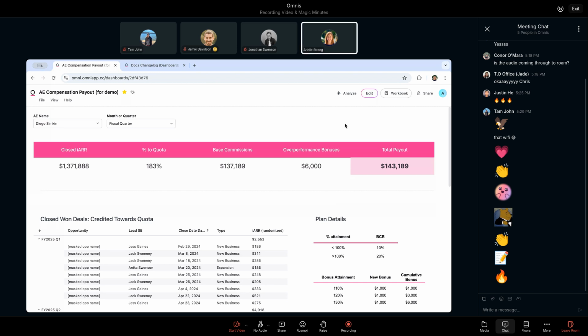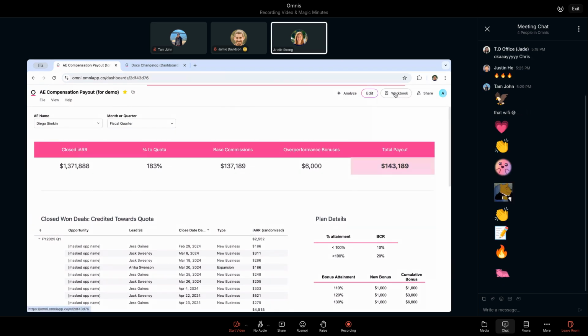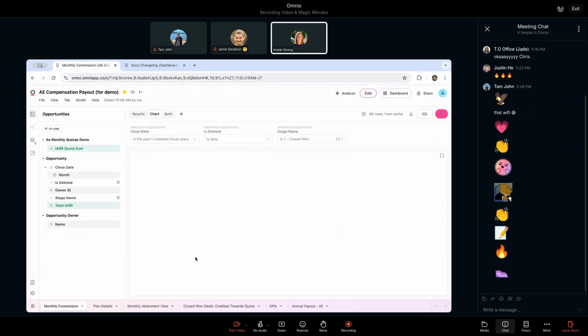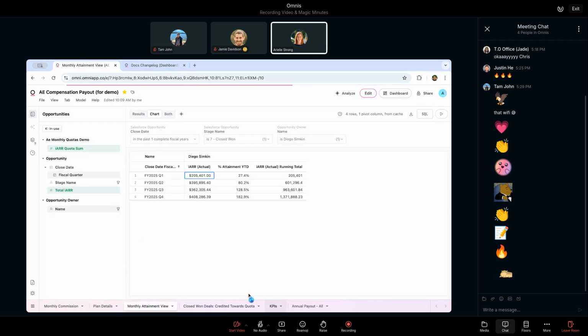Cool. All right, Annika, come over here. And Richard made a lot of this possible too. He was doing some engineering pitches right on the fly. But what we wanted to see is now that we have some new capabilities in the product, like CSV upload and spreadsheeting, could we take some of these use cases and move it directly into Omni? So I guess we'll go into the workbook here. Let's see, hopefully we don't have all the obscured stuff still.